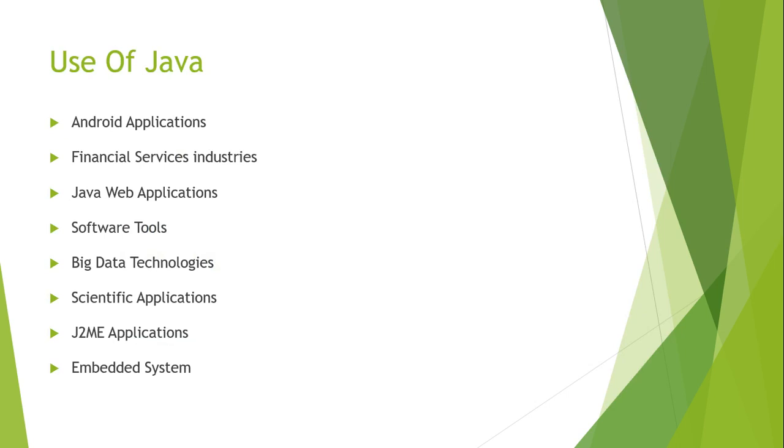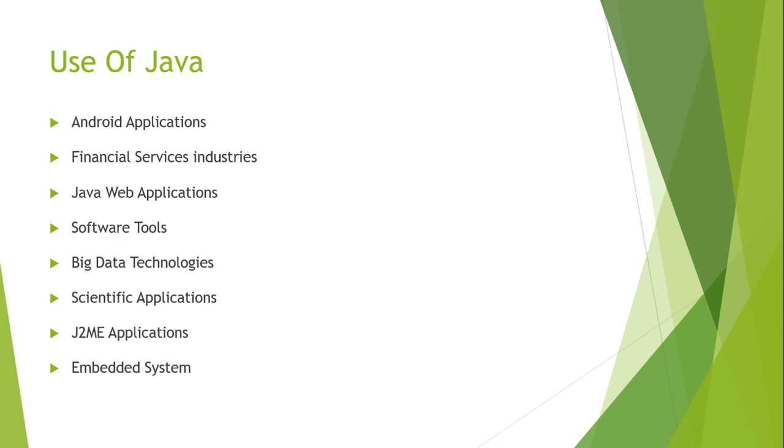After that, there are many uses of Java that we use day by day. The first use is Android applications. In 90% of Android applications they are using Java. If you use an Android mobile, there are several applications, right? To make those applications, they are using Java. 90% of Android applications are made with Java only.